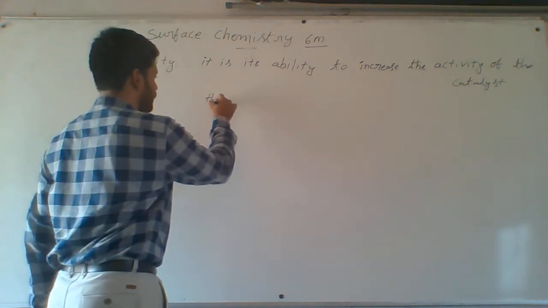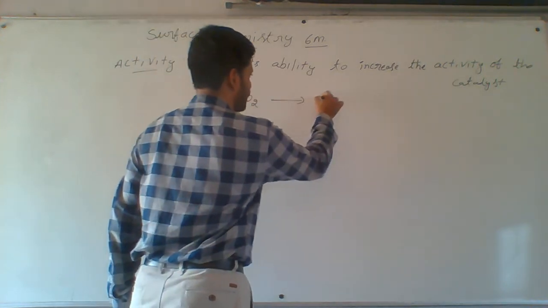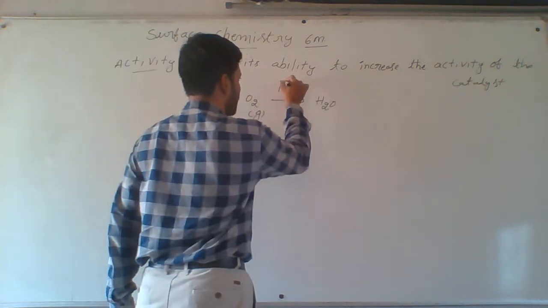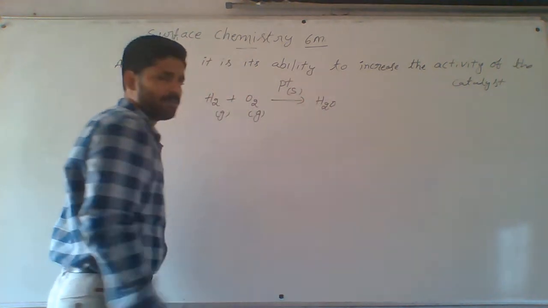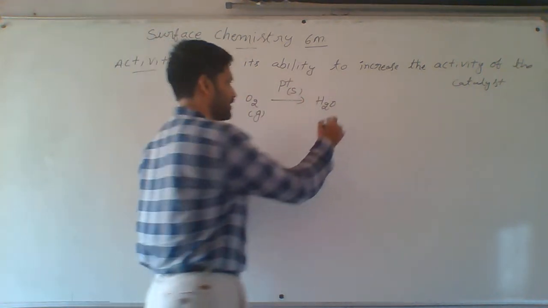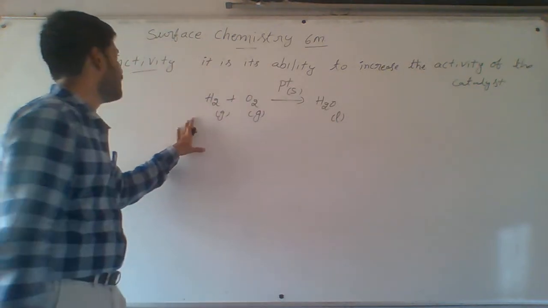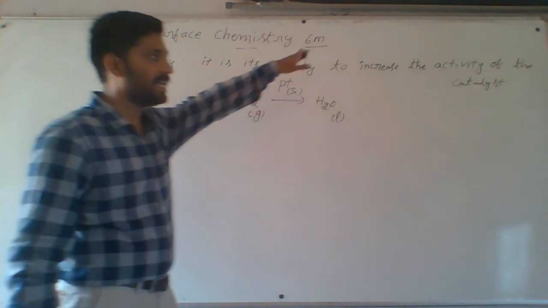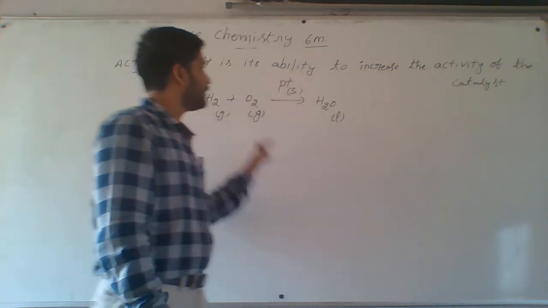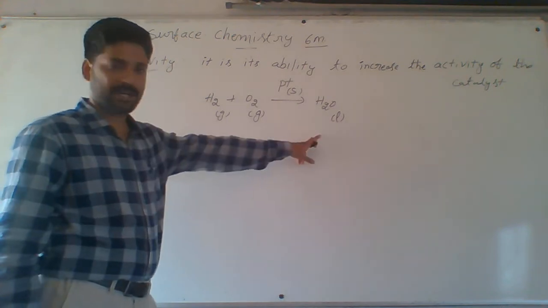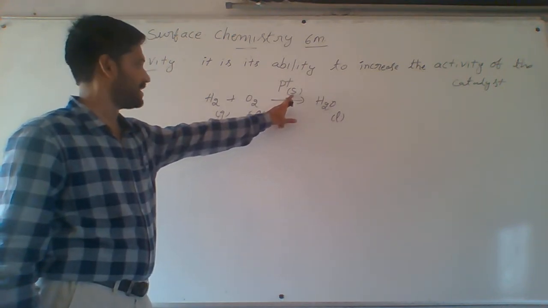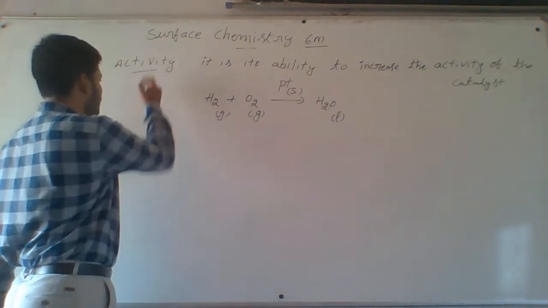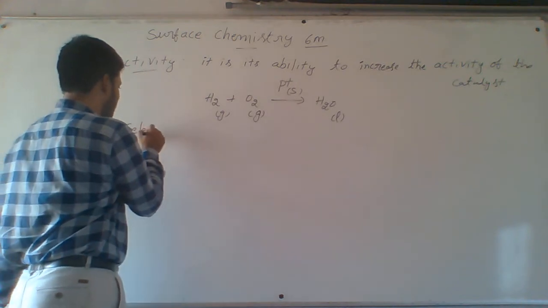For example, H2 and O2 form water, H2O. Oxygen is a gas, hydrogen is a gas, and platinum is a solid. This is an example of heterogeneous catalysis, the formation of water in liquid form. This is an example of activity. What is the activity definition? It is its ability to increase the reaction rate. Example, formation of water molecules: H2 plus O2 gives H2O, and the catalyst is platinum.